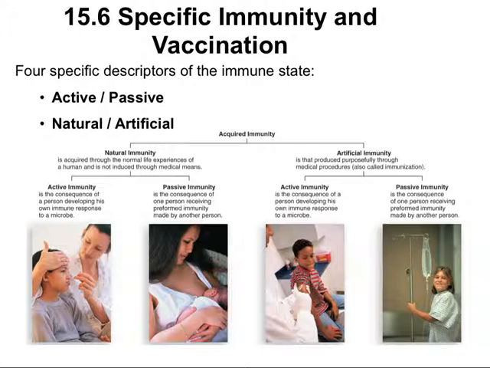So artificial active immunity is vaccinations, whereas immunotherapy is where we have preparations of specific antibodies, like preformed antibodies, from another individual or animal, and an individual is treated with these preformed antibodies. Different than vaccination, where our own bodies are creating antibodies to an antigen that we're injected with or consume in some other means. Great examples for artificial passive immunity are when people have an immune system that cannot respond to an antigen, or things like antivenoms that are used for snake bites.